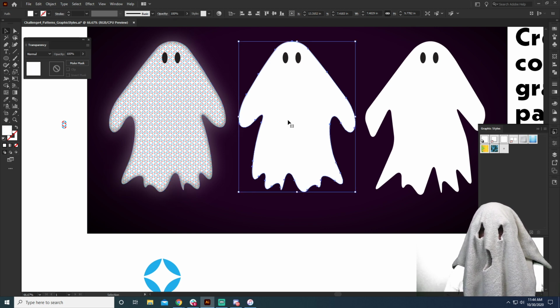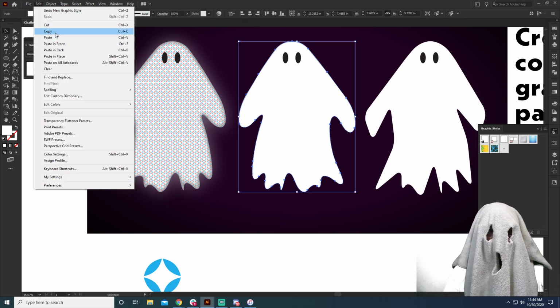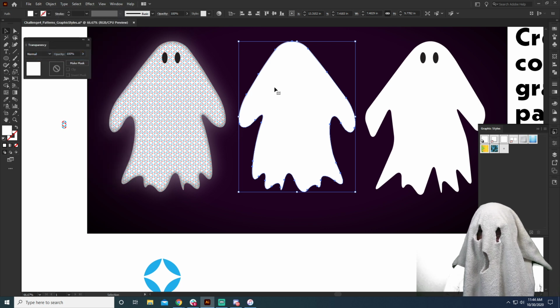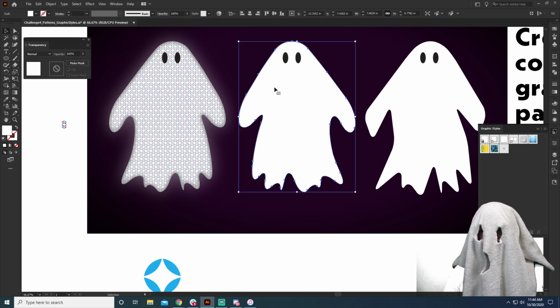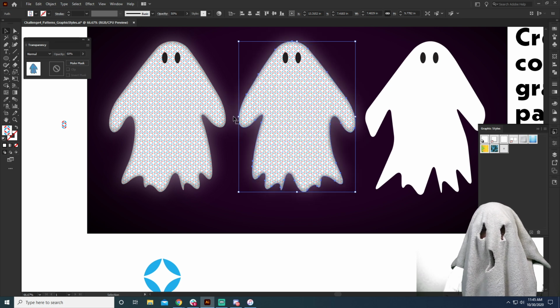So if we want to make a duplicate of the costume, instead of having to create a complete duplicate, I can simply, again, paste one on top here. Let's look at my hotkey. There we go. And I've pasted one on top, and instead of having to go through the process of doing all those effects again, I can simply come over here and click on this graphic style. And see, it's going to apply all of the same things to that ghost using the graphic style. Kind of cool, right? So let's go ahead and do one more kind of style and play around with what it can look like, maybe with some additional options on it.